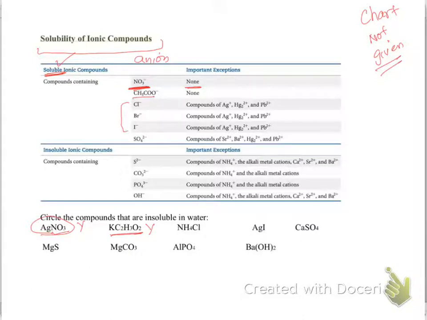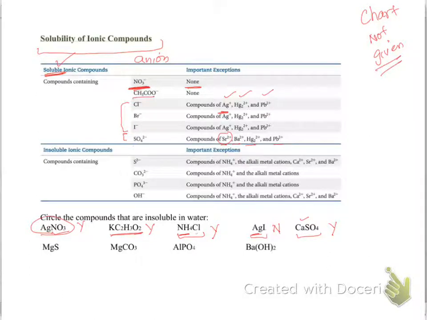Chlorides, bromides and iodides are soluble in water except if they are with silver, mercury or lead ions. So here my chloride is with ammonium. Ammonium is not in the exceptions, so it is soluble. Look here, iodide is with silver. Silver is an exception, so this is not soluble. Sulfates: all sulfates are soluble except if they are with strontium, barium, mercury or lead ions. Here, sulfate is with calcium. Calcium is not in the exceptions, so it is soluble in water.